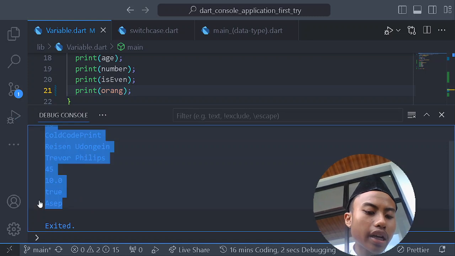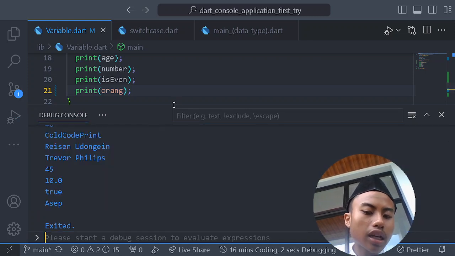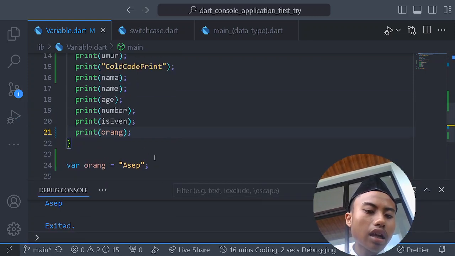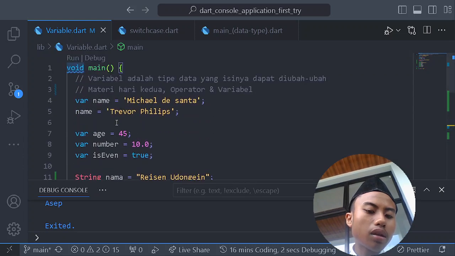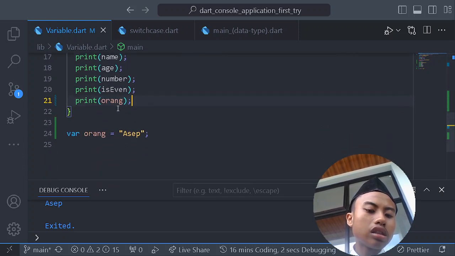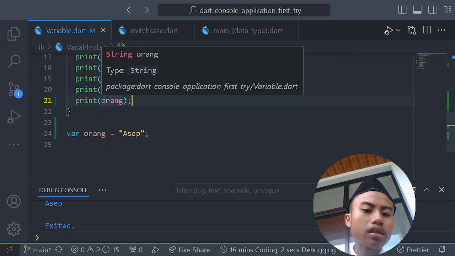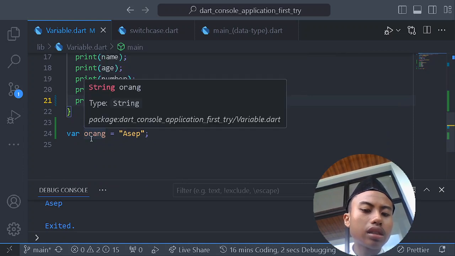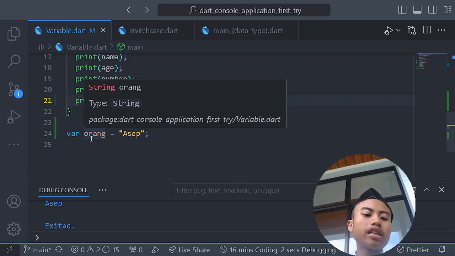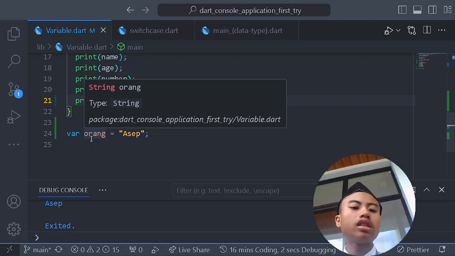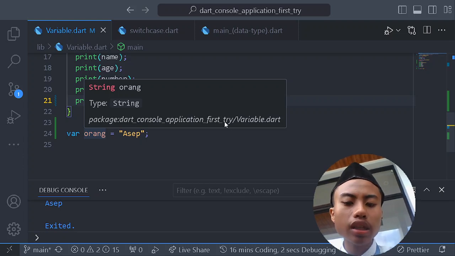It's true. We can put the variable outside, but I usually do the variable inside. I don't know why, but it looks brownish. When we see it, there is string, and then type string package control application, first type variable.